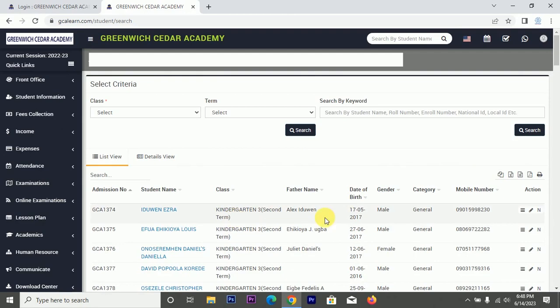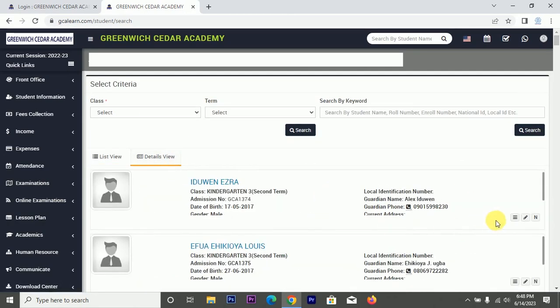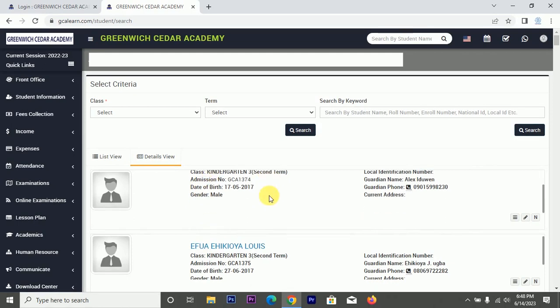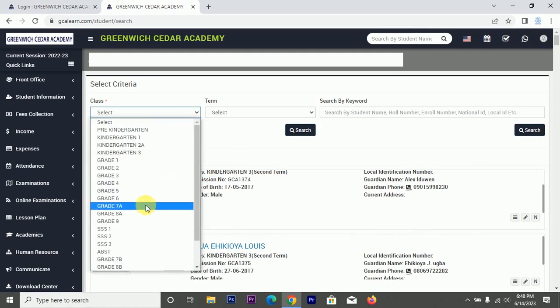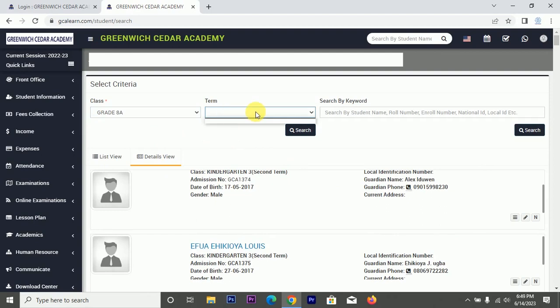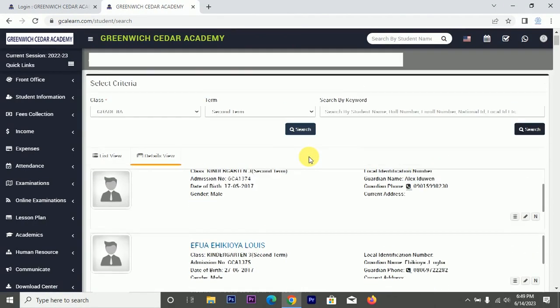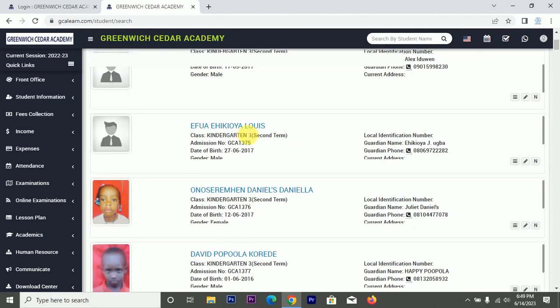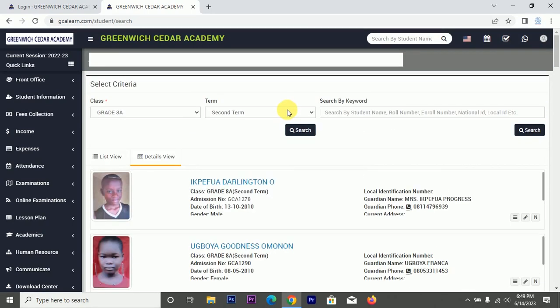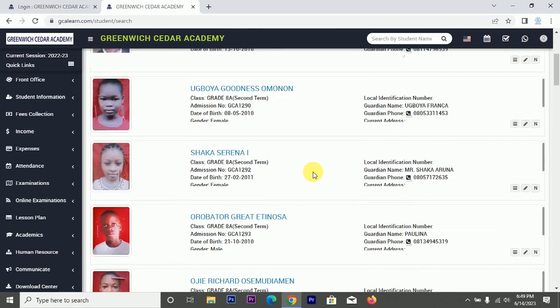Then another thing is, you can edit students' records. If you need to edit, you can view this particular student record. Now you can see all the students' records.